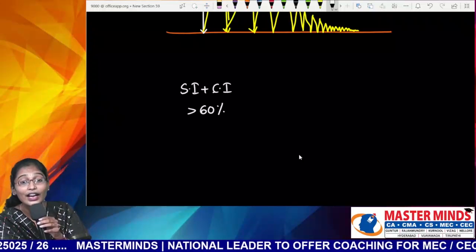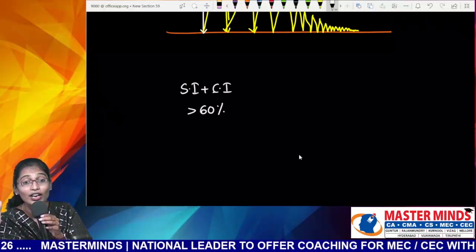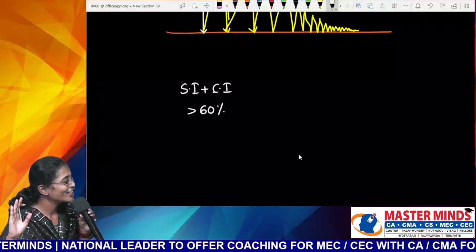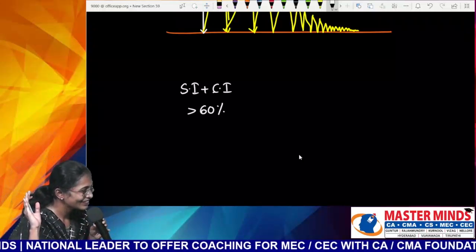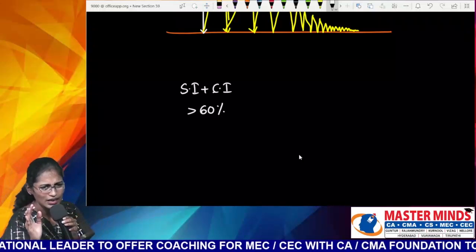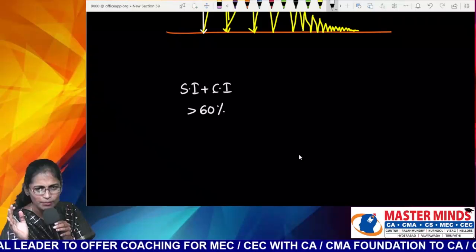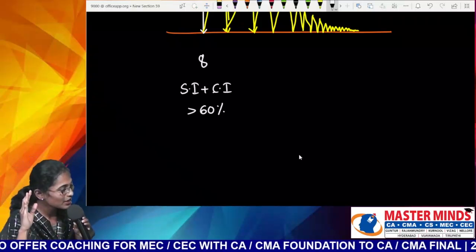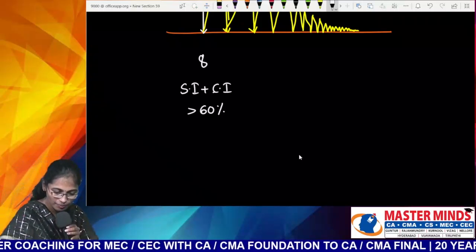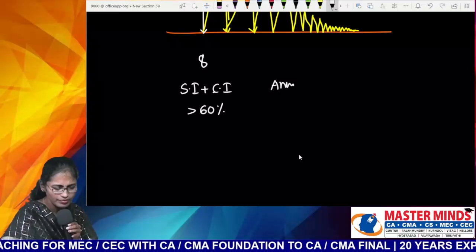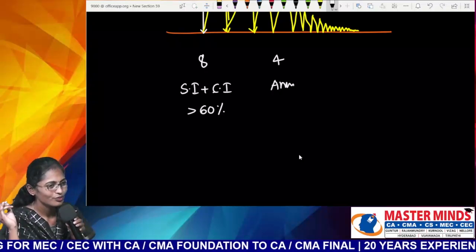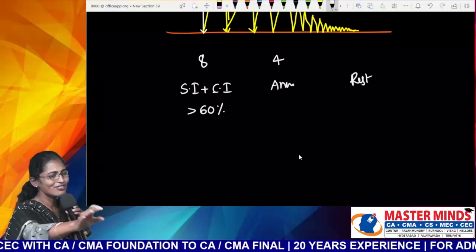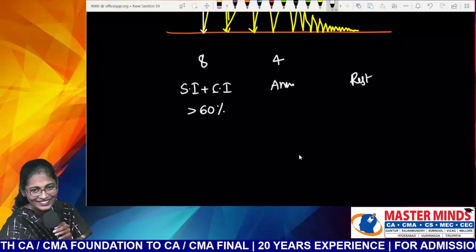is greater than 60% of your examination marks. 14 into 6, how many marks, Nana? 60%, almost 8 marks, right? So you are able to get 8 marks by using simple interest and compound interest only. Next, from annuity, I am expecting 4. The rest means the rest which you focus on.